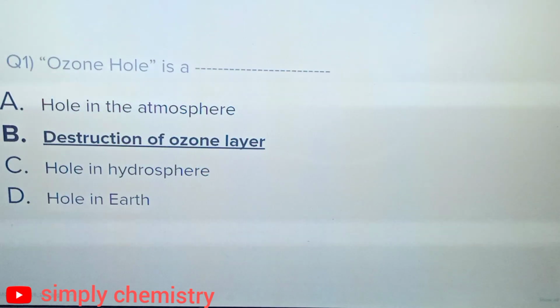Ozone hole is a. Option A, hole in atmosphere? Option B, destruction of ozone layer? Option C, hole in hydrosphere? Or option D, hole in earth? And the correct answer is option B, destruction of ozone layer.